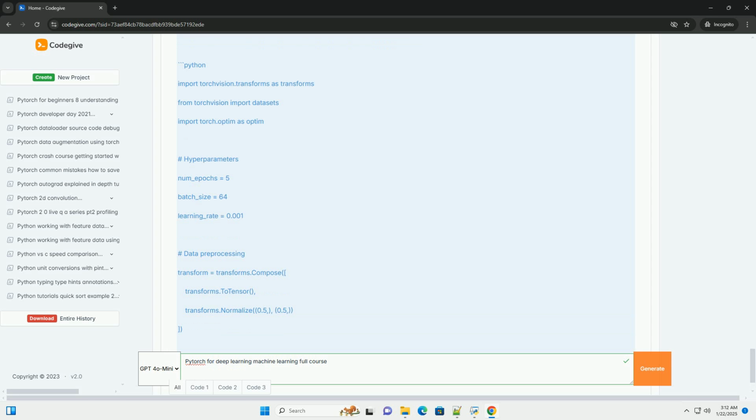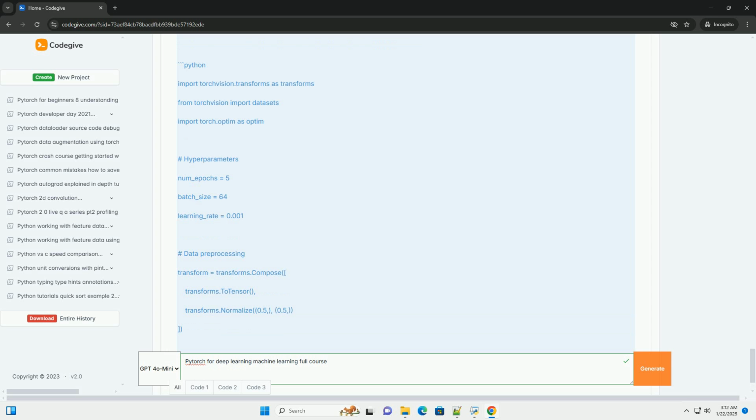6. Training the network. Training involves feeding data to the model, calculating loss, and updating weights. Example, training loop. 7. Evaluating the model. After training, evaluate the model's performance on unseen data. 8. Saving and loading models. You can save and load trained models using torch.save and torch.load. Saving the model. Loading the model.